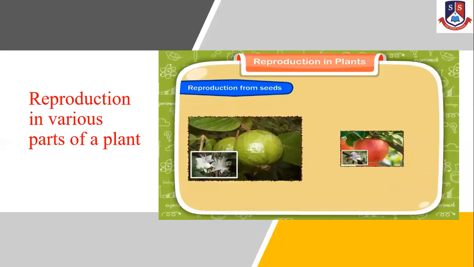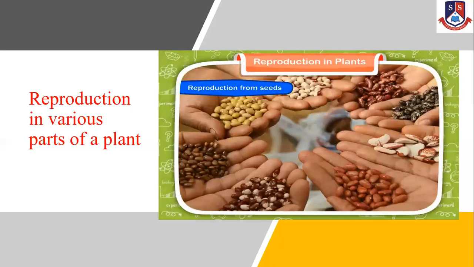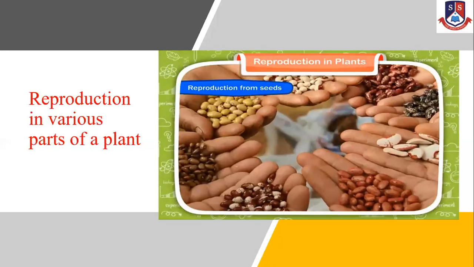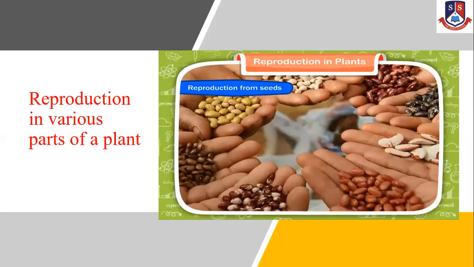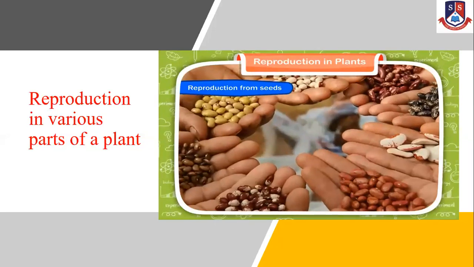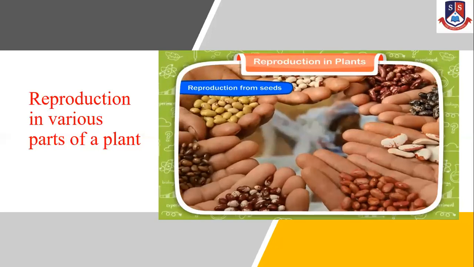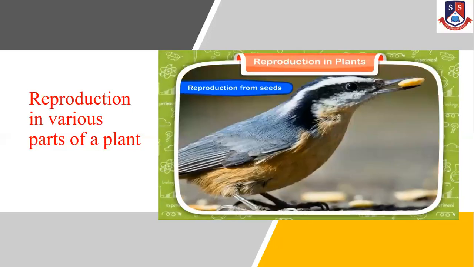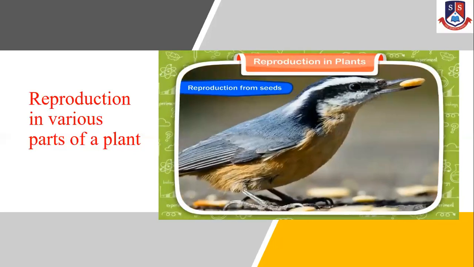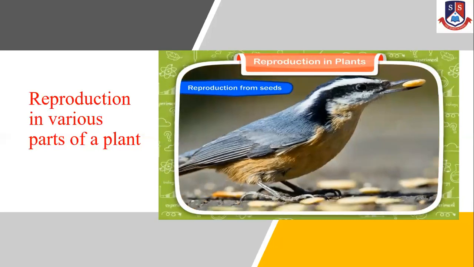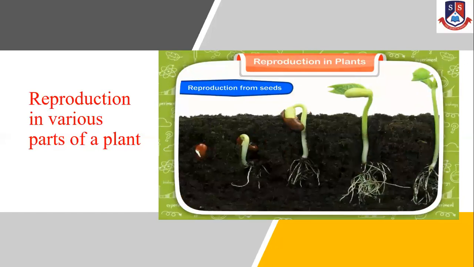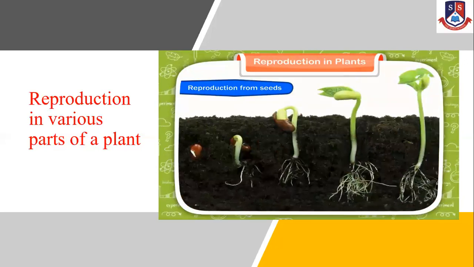They have seeds in them, but all seeds do not produce new plants. Some seeds are not fully developed, so they cannot grow into new plants. Some seeds have some diseases or defects in them. Some seeds are eaten by birds or destroyed by insects and other animals. So, only fully grown, healthy, intact seeds grow as new plants.